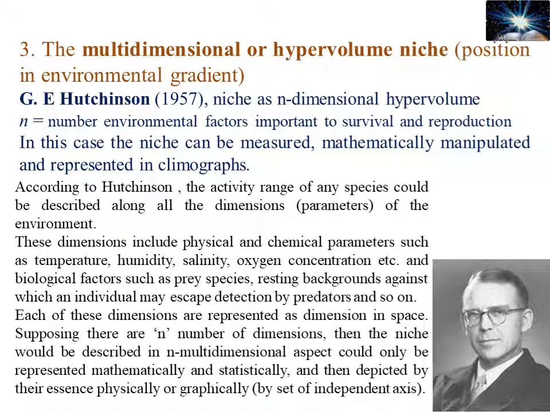Third one is the multidimensional or hypervolume niche, the niche position in an environmental gradient. The concept of multidimensional or hypervolume niche was given by G.E. Hutchinson. According to him, niche is an n-dimensional hypervolume, where n is the number of environmental factors important to survival and reproduction. In this case, niche can be measured mathematically, manipulated, and represented in a climograph.